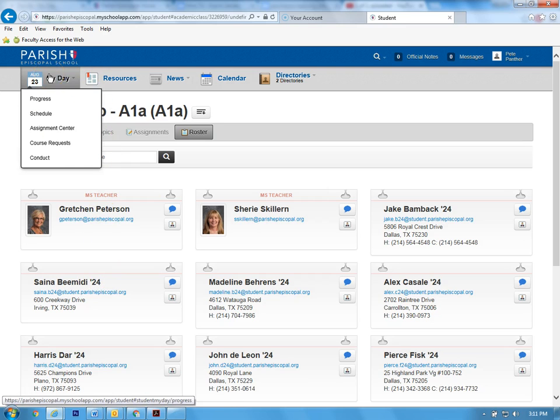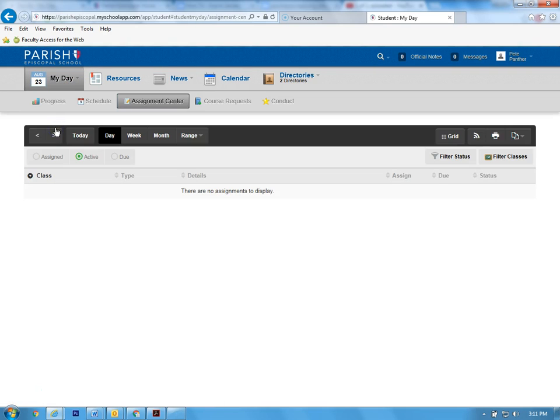Now back up here at My Day, you can go to the Assignment Center. The Assignment Center is where all of your assignments will collate, and then you can filter by missing assignments or late assignments, or you can just filter by the class that you're in. You can also change the date up here and you can figure out these different categories as well.